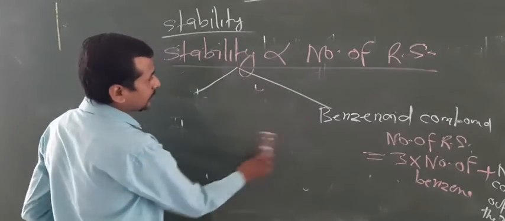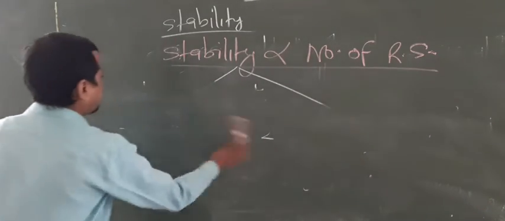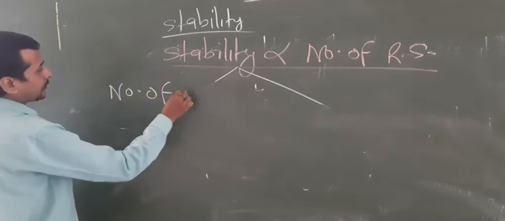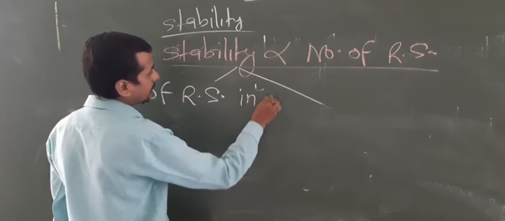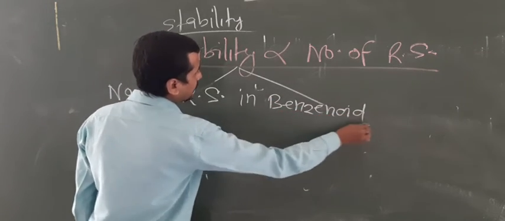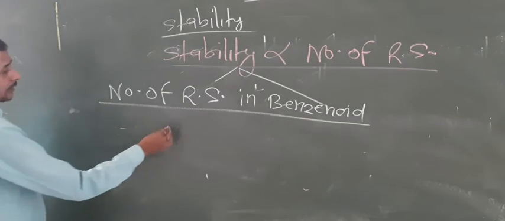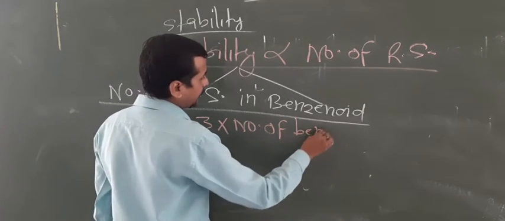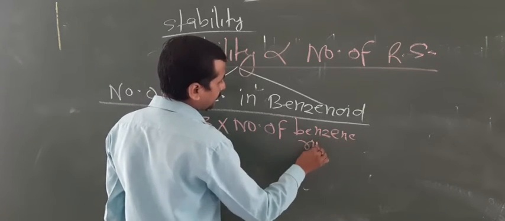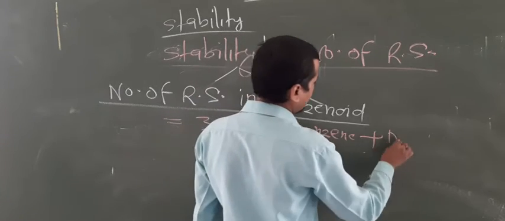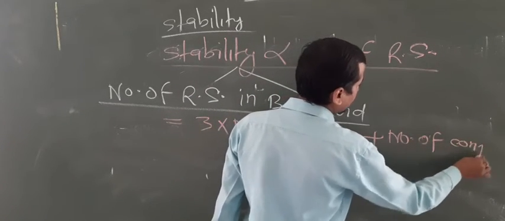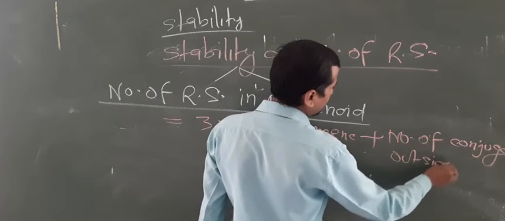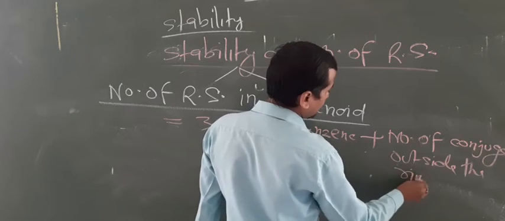Now students, let us focus on the number of resonating structures in benzenoid compounds. Look here. The number of resonating structures is equal to 3 into the number of benzene rings plus the number of conjugations outside the rings.